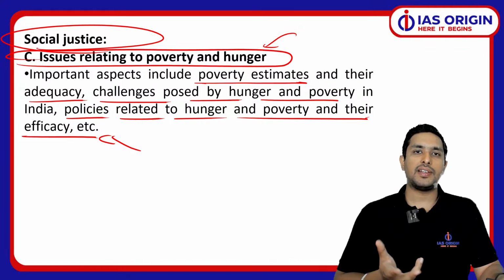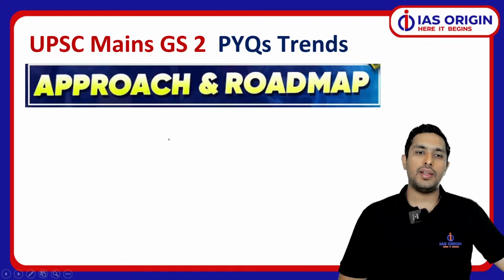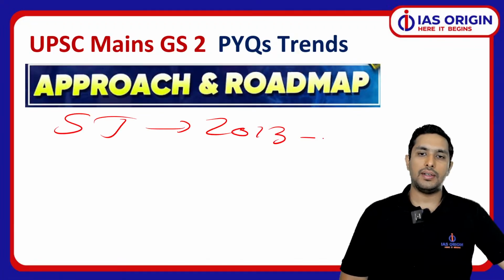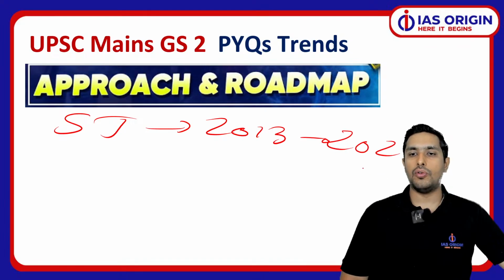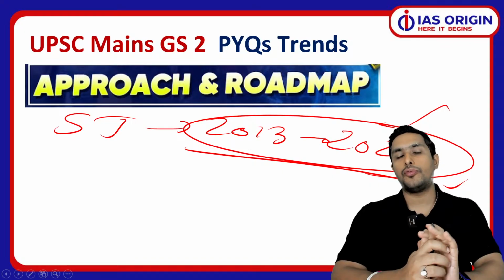You should have a proper understanding of that. So this class is basically about what? That we are having a good level of analysis on this particular GS paper 2, especially the social justice portion. And what we have done is analyze social justice questions from 2013 till 2024. So that is the idea we have to be focusing upon.